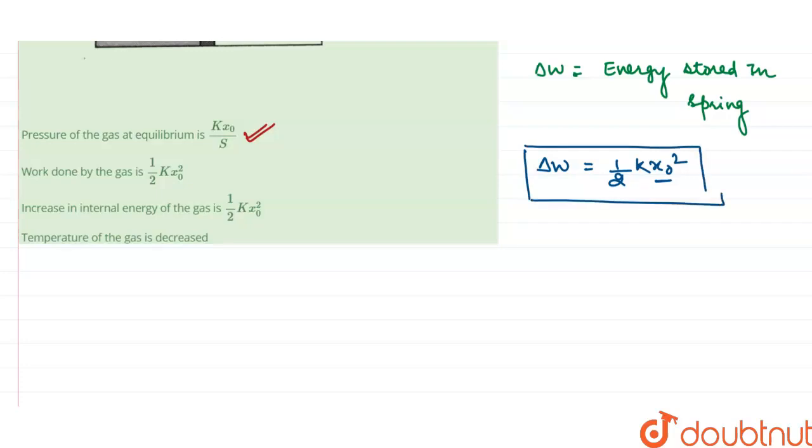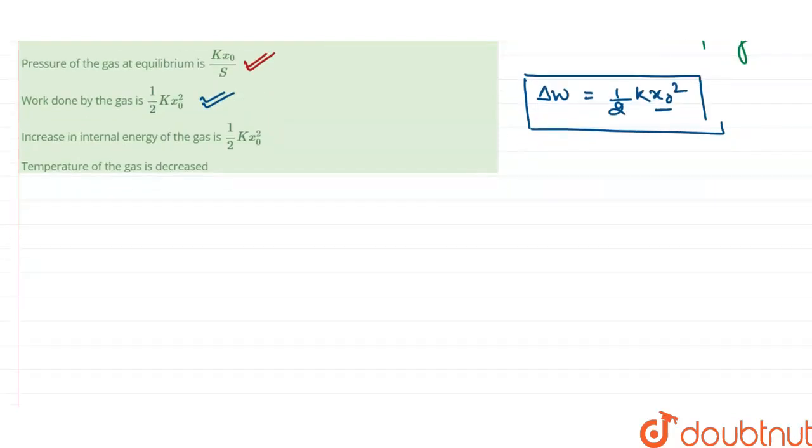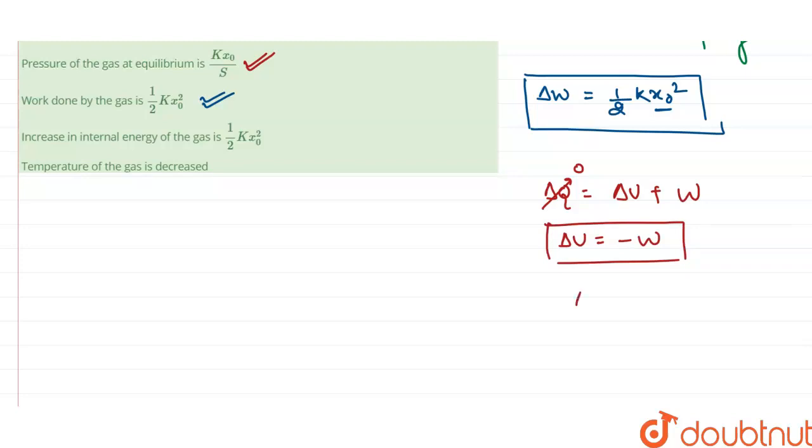Let's check the option. Work done by the gas is half Kx naught square. That means this is correct. Now we already discussed that the heat transfer in this process is 0. That means from the first law of thermodynamics, delta Q, the total heat, equals the sum of internal energy change plus work done. Delta Q is 0 because there is no heat transfer between the system and surrounding, because our chamber is insulated. In that case, our change in internal energy is equal to minus of work done, and we already calculated our work done. So our internal energy change will be minus half Kx naught square.